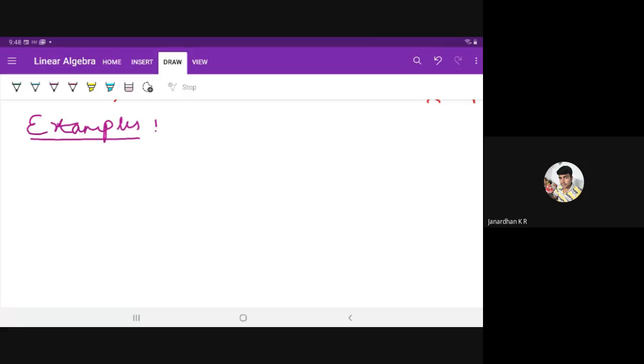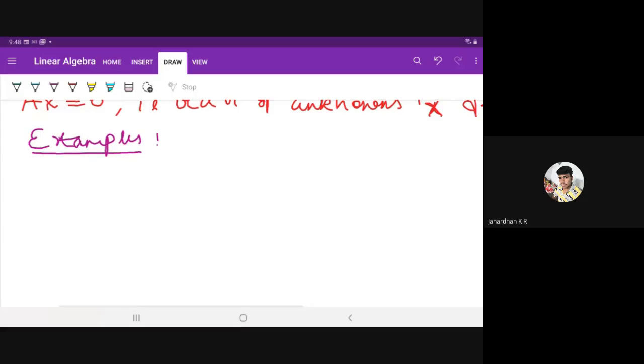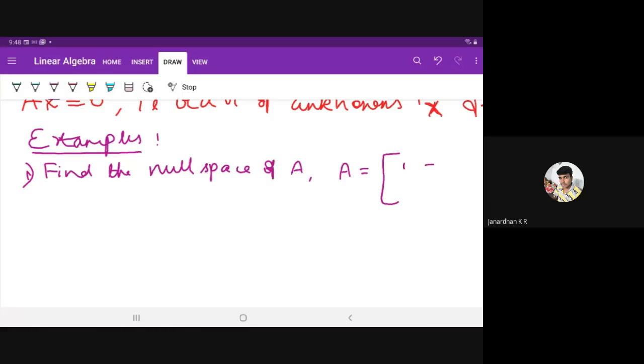Find the null space of matrix A. Write down the question. Where A is equal to 1 minus 1, 2, 3. So quickly do this.